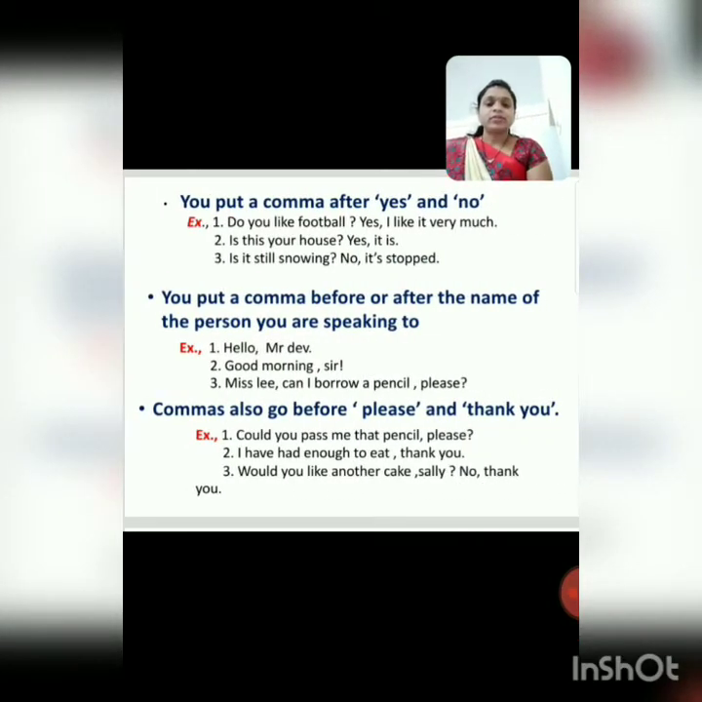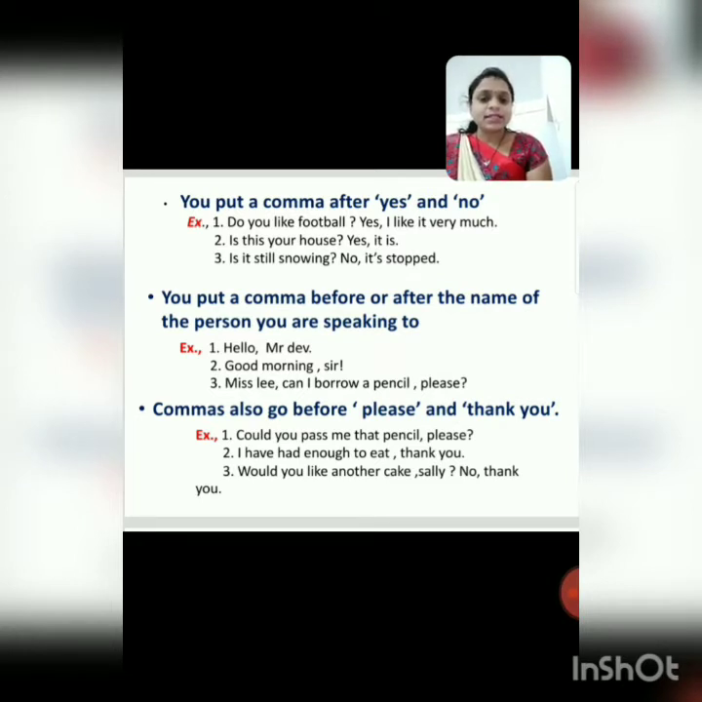See next rule. You put a comma after yes or no. After yes or no questions में हम comma देते हैं. Okay. See the example of this rule. Do you like football? See the question. Do you like football? Yes. Answer is what? Yes, I like it very much. Yes के बाद क्या हमने दिया? Comma. Okay. Yes, I like it very much.